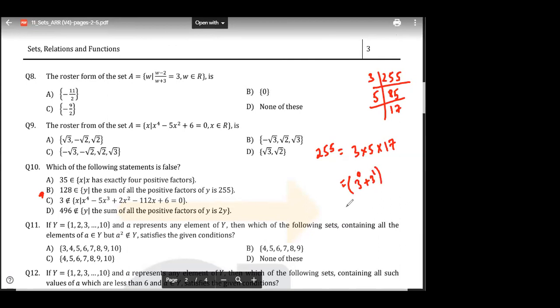Yes or no? In the same way, 5 will also have two factors.